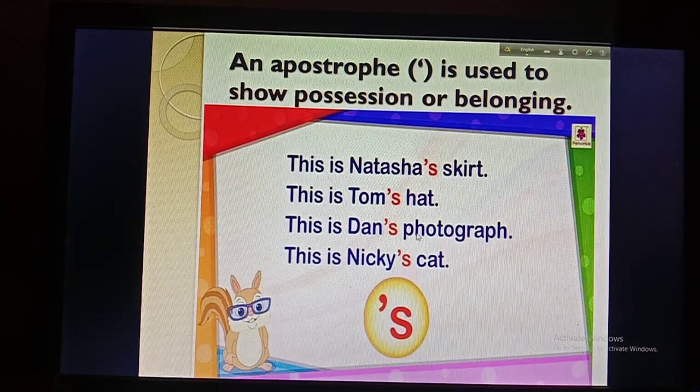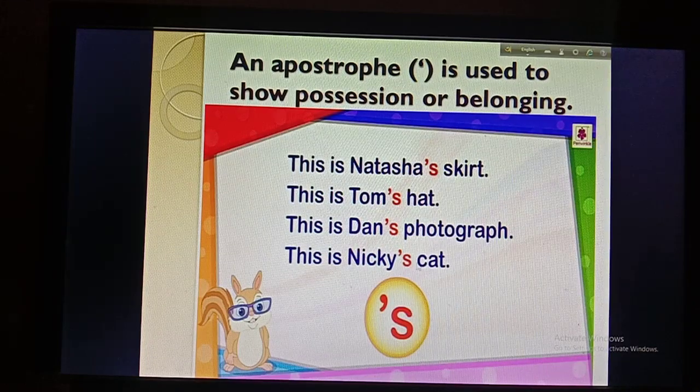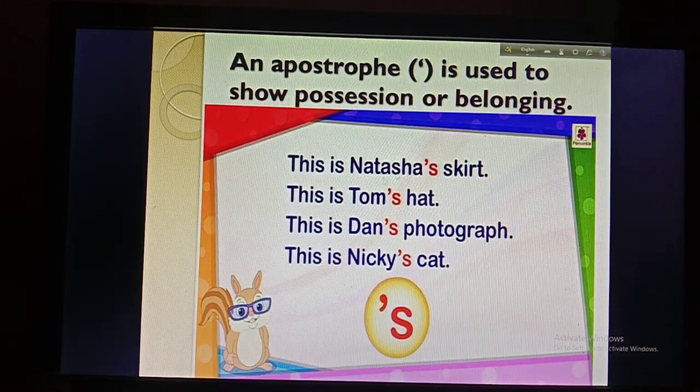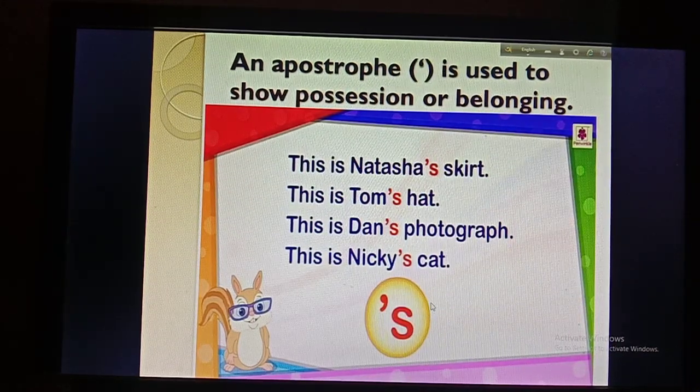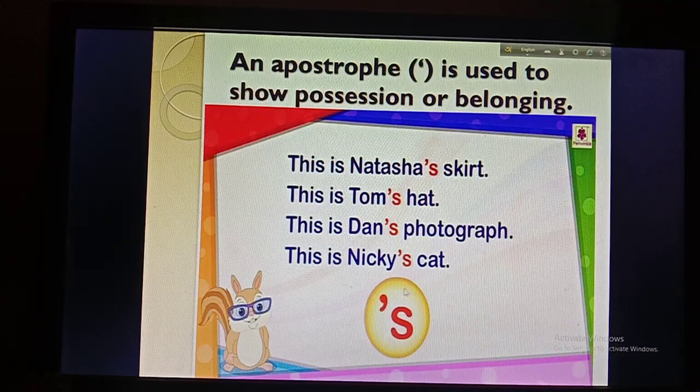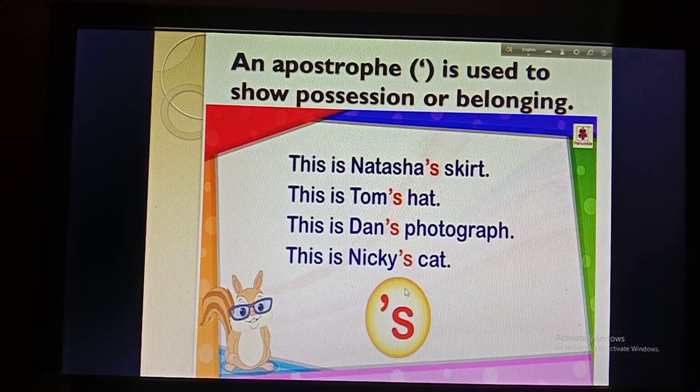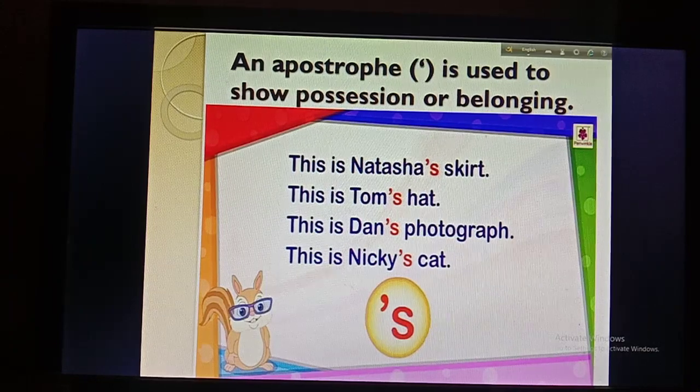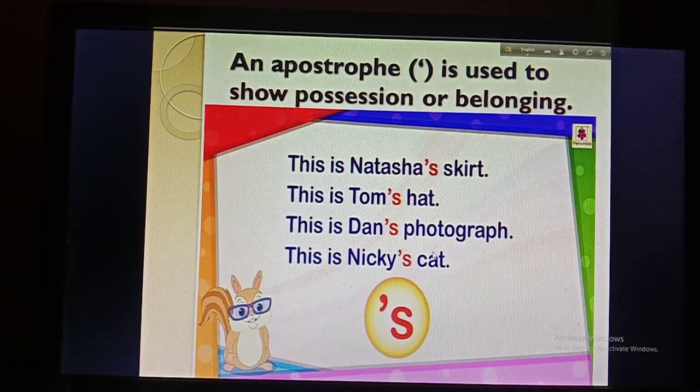Then this is Dan's photograph. Then this is Nikki's cat. So boys, I have repeated the examples again, so you need not write these examples again, okay, as you have already written the examples. So now just look and listen, okay.